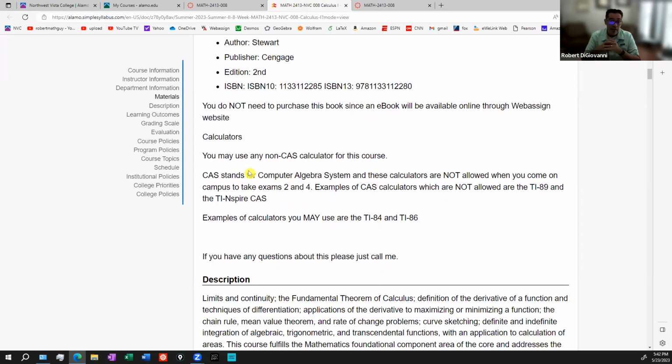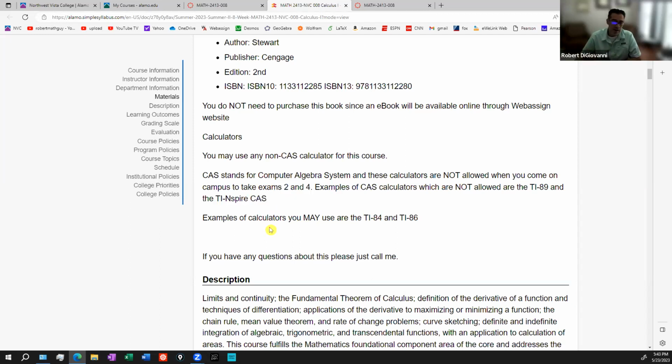Now, you also need a calculator for the course. You need, at bare minimum, a scientific calculator. It's okay if you have a graphing calculator. It's not required, but I do have some restrictions on the exams. There are 2 exams that we're going to be doing live on Zoom. On those 2 exams, you cannot use any calculators that have what's called a computer algebra system on them. Examples of those are the TI-89 and the TI-Nspire. On the TI-Nspire, it has to say CAS in the top right-hand corner. If it doesn't say CAS, then it's not a computer algebra system, and it's okay to use it. If it says CAS, you cannot use it.